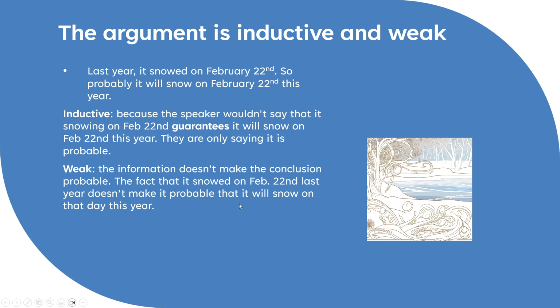All right, but the question of the hour is, why is it weak? Why is this argument weak? Okay, well, it's because the information doesn't make the conclusion probable, okay? So the speaker thinks that this right here, last year it snowed on February 22nd, makes it probable that it will snow on February 22nd this year. But the speaker's wrong about that. The fact that it snowed on February 22nd last year does not make it likely that it will snow on February 22nd this year.